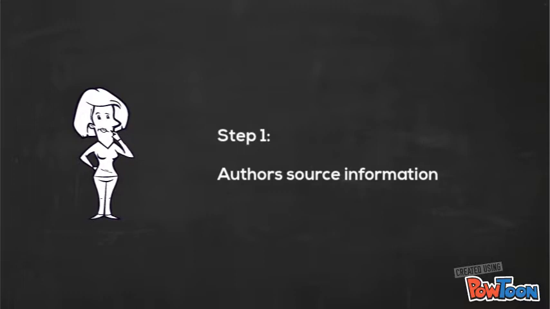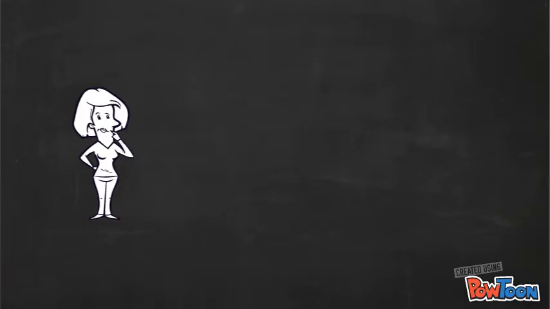Step 1. Author source information. Is the information authentic? Note the author's qualification. Are they an expert? Does the author or organization presenting the information have a good reputation? Step 2. Accuracy. Are there errors in spelling and/or grammar usage? Note use of disclaimers that relinquish responsibility for the information presented.